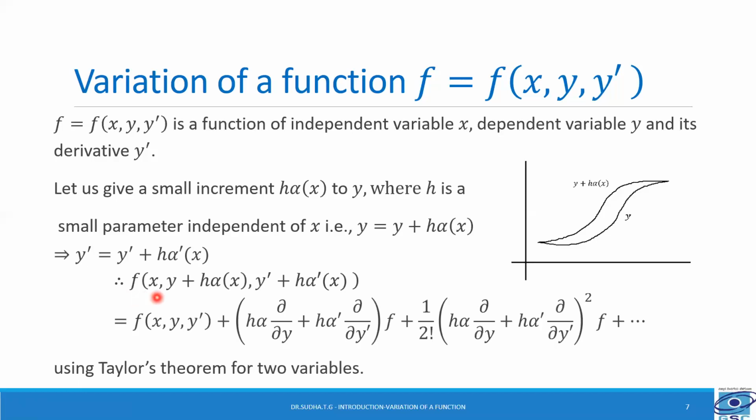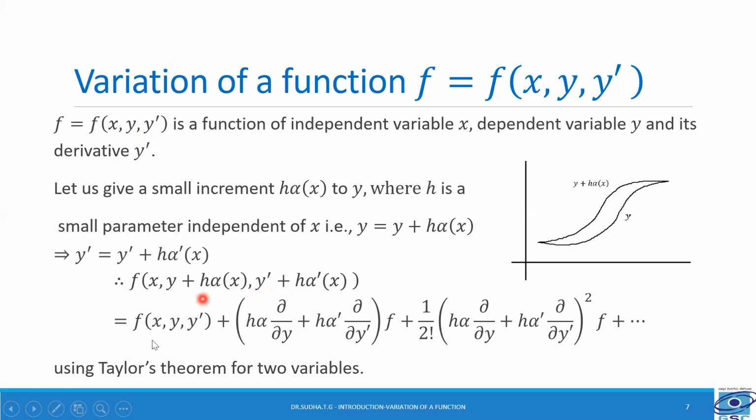Now, f of x comma y plus h into alpha, y dash plus h into alpha dash of x, we obtain by replacing y and y dash in the function f by y plus h into alpha and y dash plus h into alpha dash.